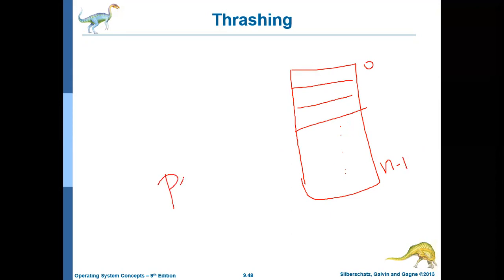The operating system will identify and allocate some frames for it, using whatever memory allocation schemes we have discussed.